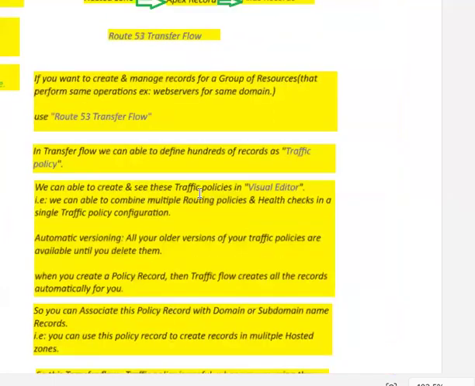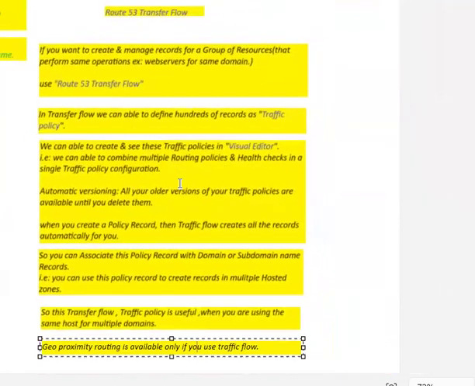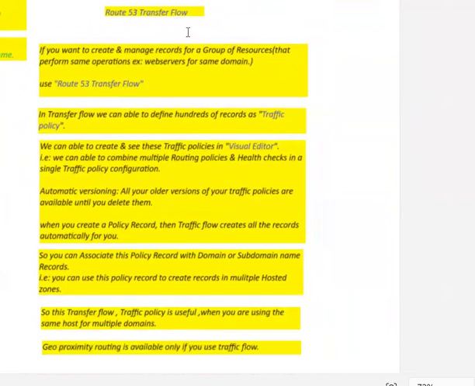So this is about Route 53 traffic flow. I hope you understood all the important points regarding this Route 53 traffic flow option.